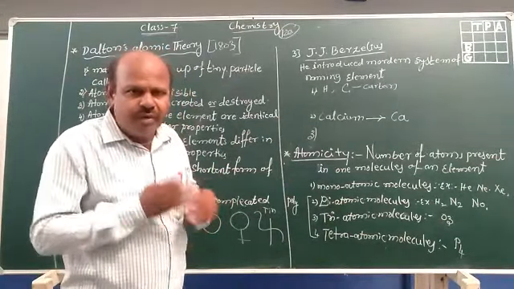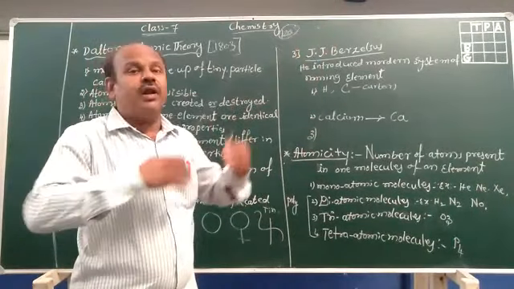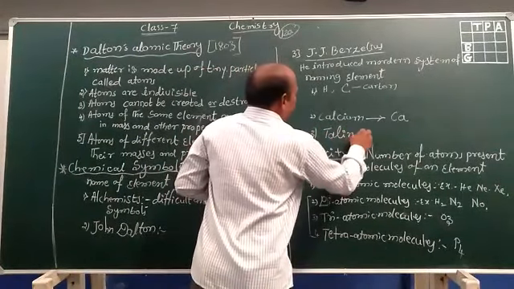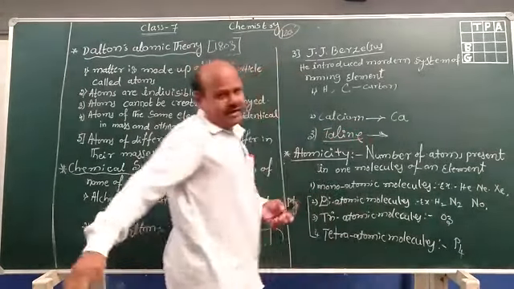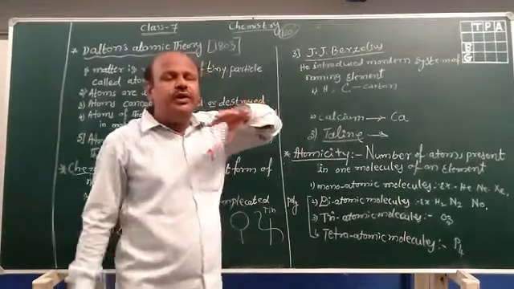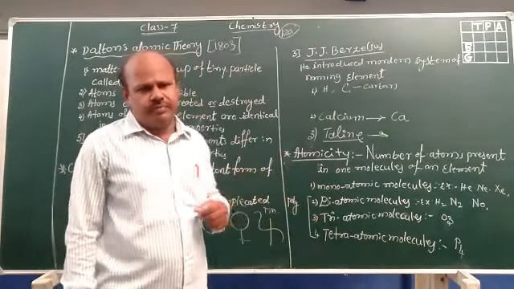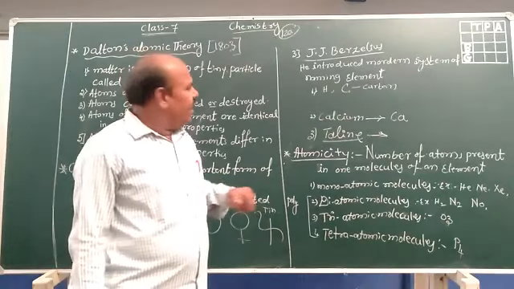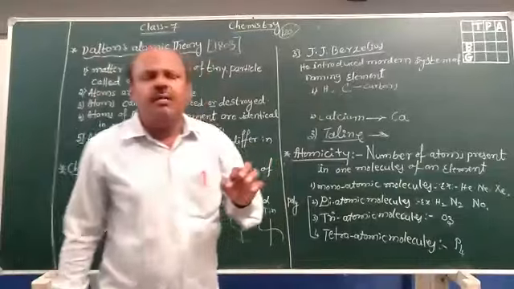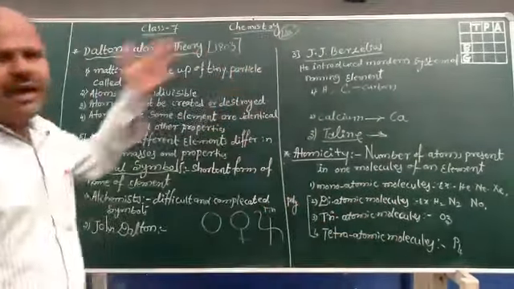Mercury starts with M, but the Latin name of mercury is hydrargyrum. Therefore, we write Hg. Some symbols you may write according to their Latin name. Using these 3 points, J.J. Berzelius introduced the modern system of giving the shortened form, the symbols. And finally, we know that J.J. Berzelius gave the modern system to write the symbols of the elements.